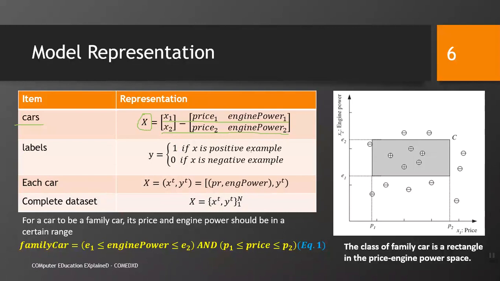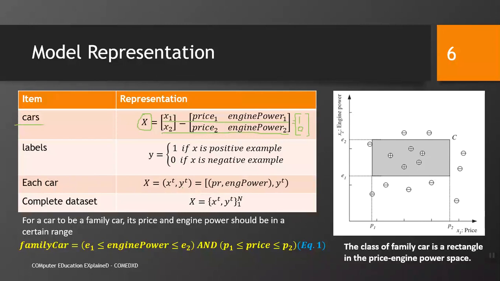If x is a positive example, we will assign it a 1. If it is a negative example, we will assign it a 0. For example, we can have this kind of assignment here, of 1 and 0. It will show that the first example x1 is a positive example and x2 is a negative example.